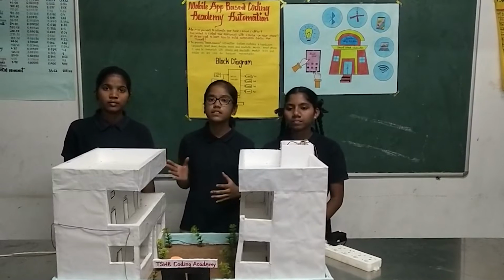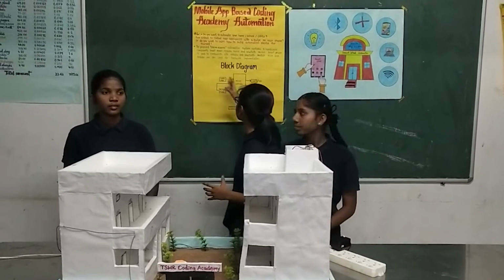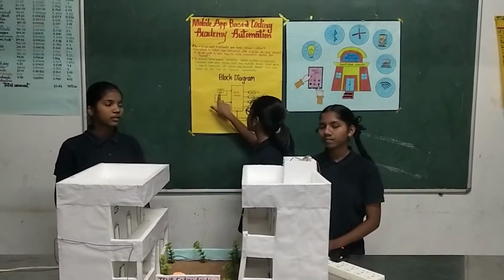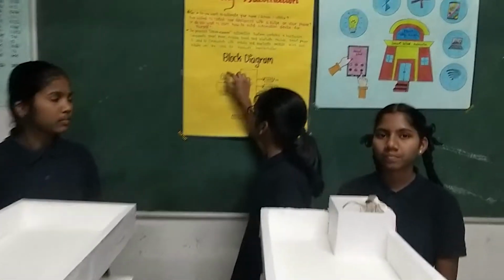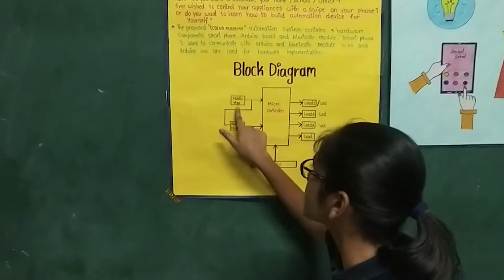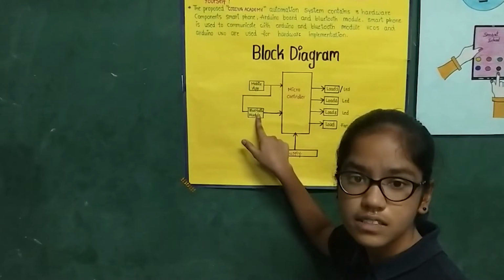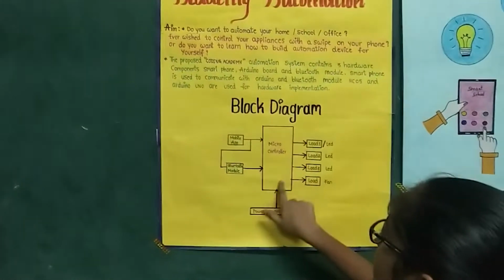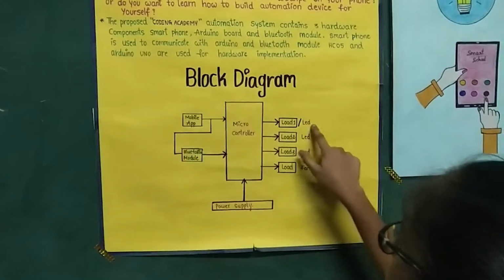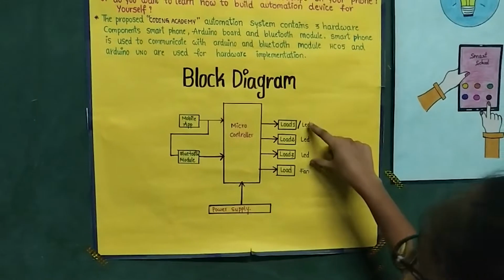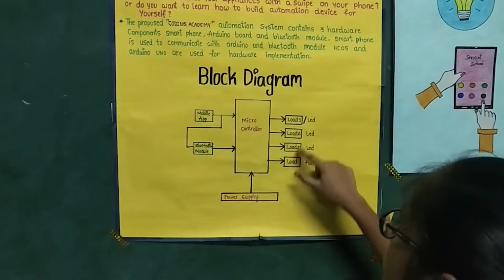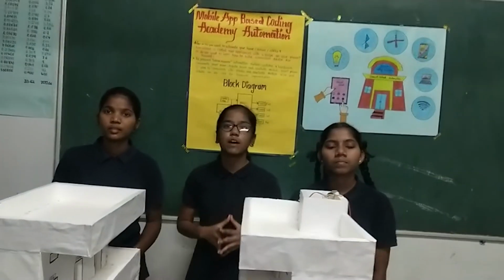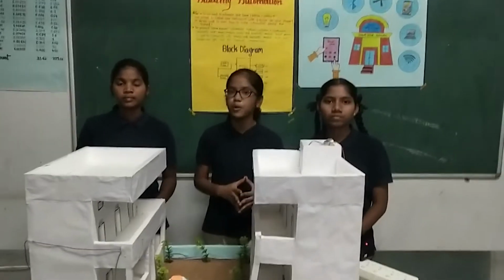Here we have used a microcontroller board and a mobile application. So we have used a mobile application and Bluetooth. This mobile application will send the signals to the Bluetooth. Then this microcontroller will process and here we have LEDs over here. So these LEDs will switch on and switch off. Not only LEDs but also we can operate any electric appliances. Now my friend is going to explain about the components which we have used in this project.